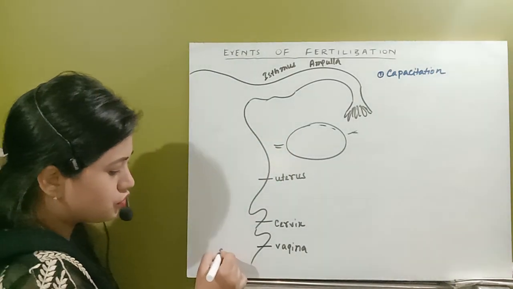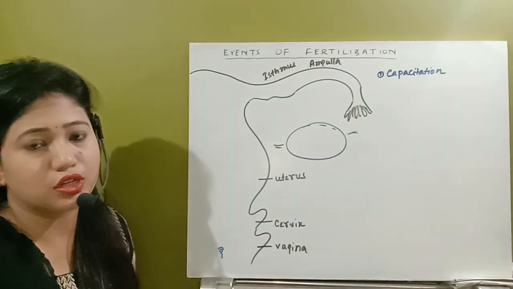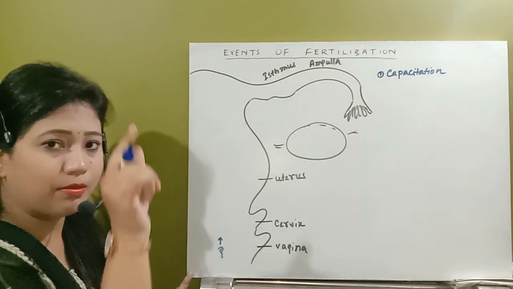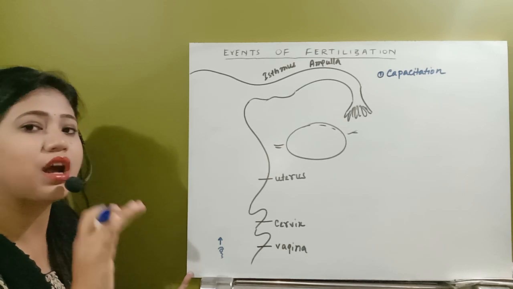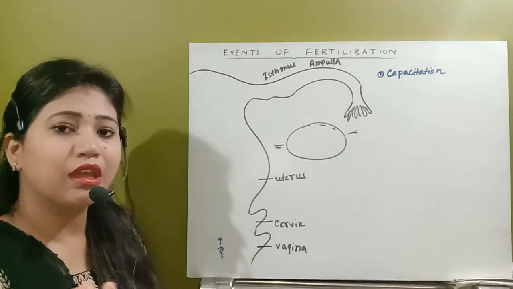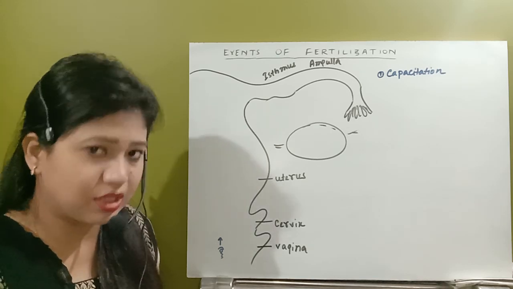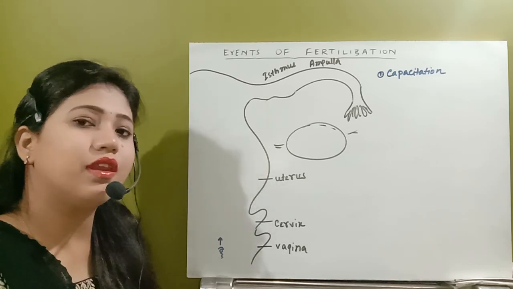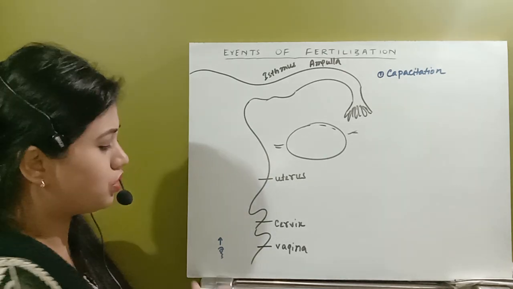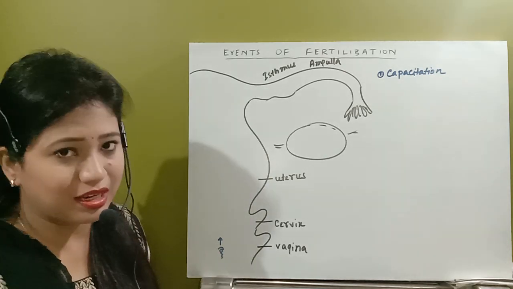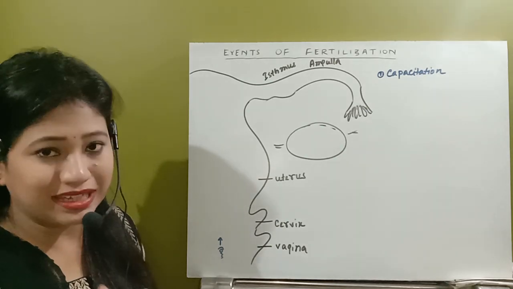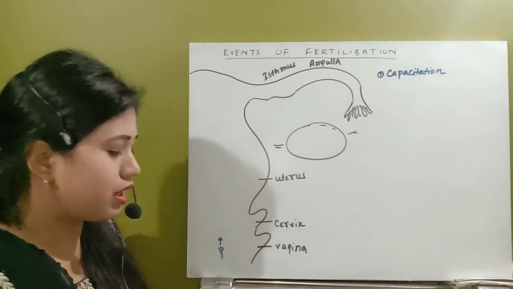The spermatozoa will attain functional maturity, where the acrosome, which was covered by a cholesterol and glycoprotein layer, will have that layer degenerated by the chemicals released by the female tract itself. It gives the spermatozoa more activity. Why is this happening?